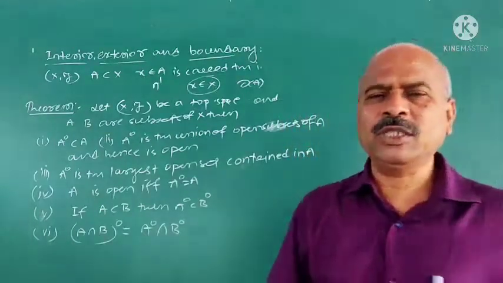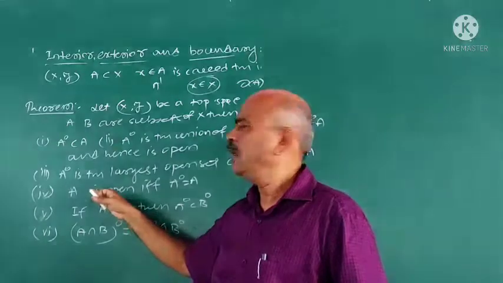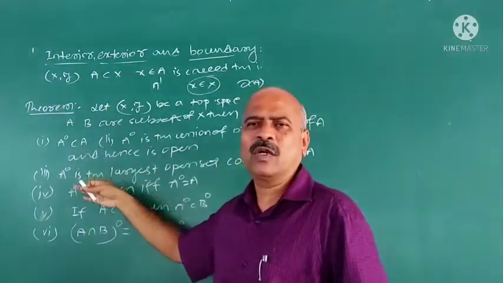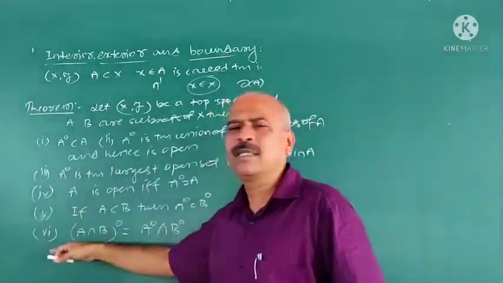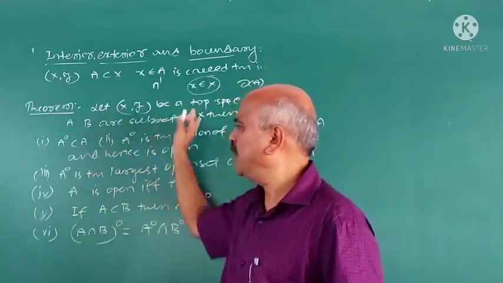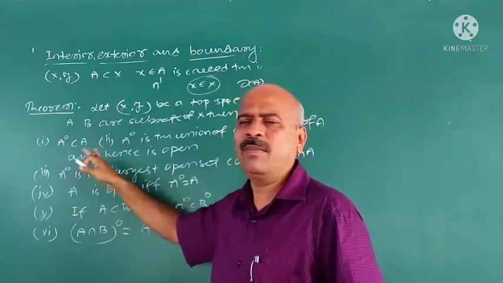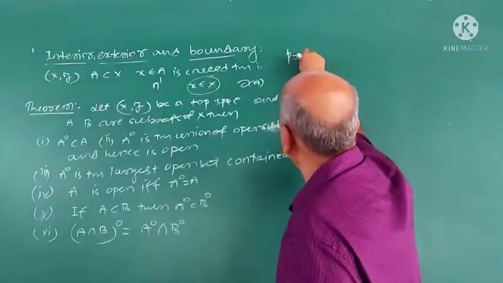In the examination, all the results may not be asked. Some 3-4 results may be asked, or the last 3 results may be asked. Prove that in a topological space X, suppose A and B are subsets of X, then prove these, or the first 3 may be asked. Now I explain the proof of this.